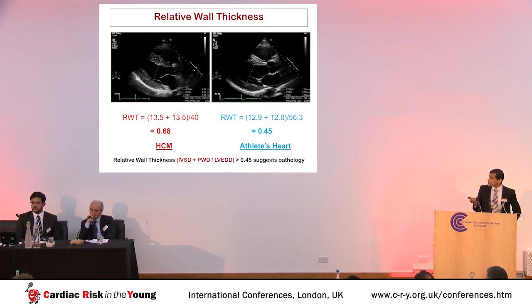Whereas our athlete on the right, with a big cavity and thick walls, had a relative wall thickness of 0.45 and was subsequently proven to have physiological remodeling.